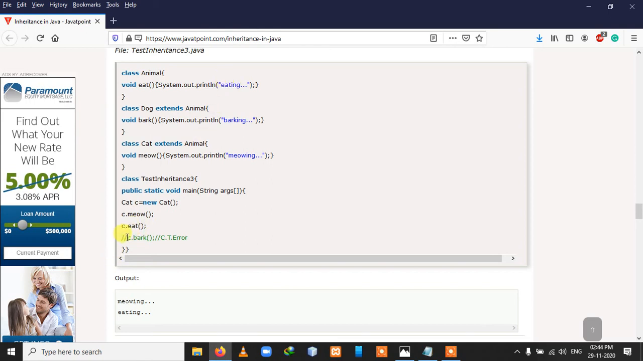Here you can say that if we write c.bark, it will generate a compile time error. Why? Because, as I said, in Java we cannot have multiple inheritance. So if you do c.bark, it would call the same thing from both classes at a time, so it will generate ambiguity. So if we write c.bark, it will generate the error.